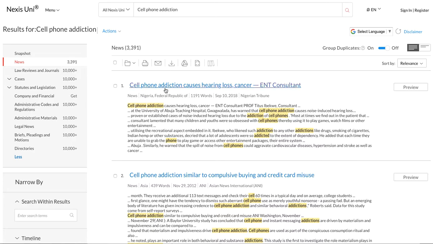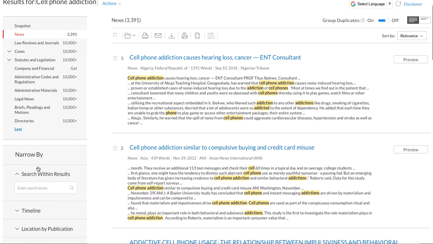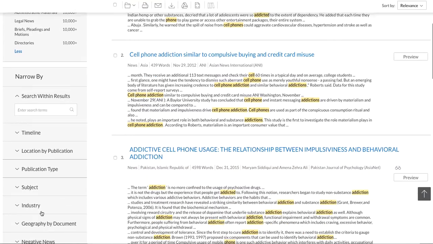So here we have cell phone addiction causes hearing loss and cancer, ENT consultant. Well, that seems kind of extreme, and we could read this study. It's from the Federal Republic of Nigeria. So again, we might want to look for just things in the United States. To do that, we can come over here. We can see there's news, there's law journals, there's cases, legislations, all sorts of stuff, and you can search within the results. There's a timeline you can look at.